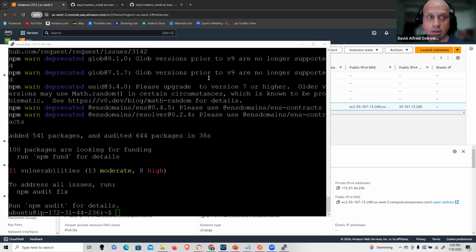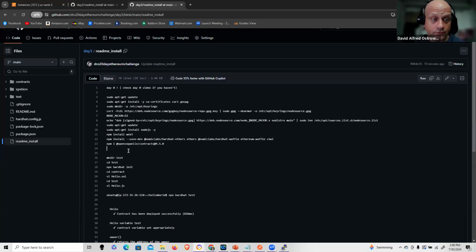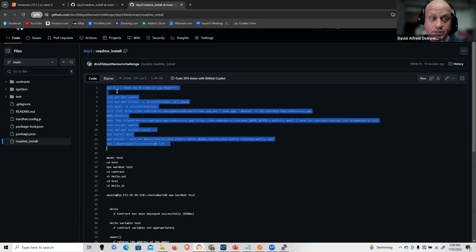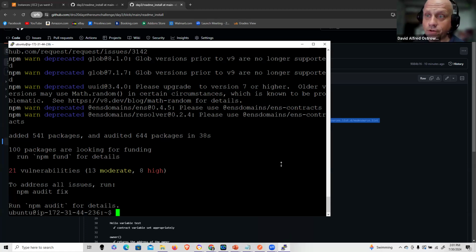I did a fresh instance here. So we're starting right at the point of running through the installations that I've labeled with the day 0. Okay, so I'm up and running. I got a terminal, and I only need one terminal here. I don't need to run the HardHat node. The testing framework allows me to run the tests and the deployment just as if I was running it against the established HardHat node as I would typically do.